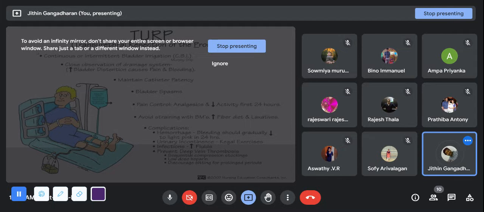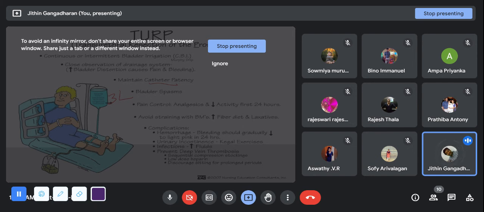Now, see what you have to check. Catheter patency should be maintained. After surgery, see, this is the 3 liter saline. After surgery, you place the patient in the post-operative area, and the 3 liters of saline should be irrigated to the patient.